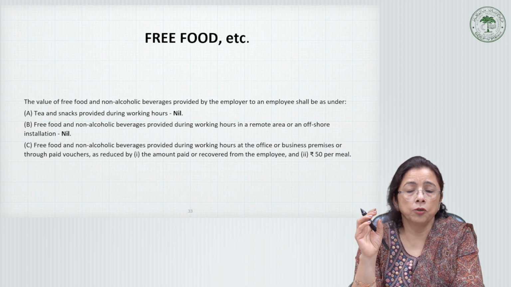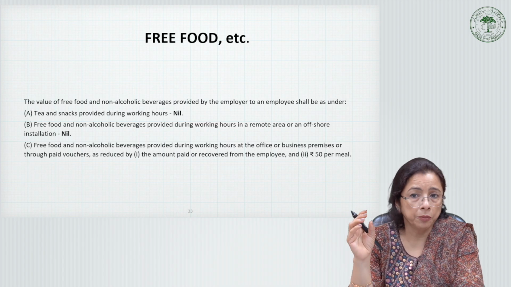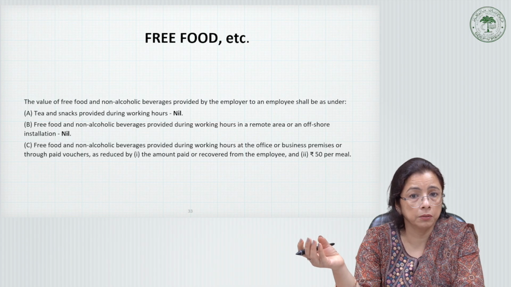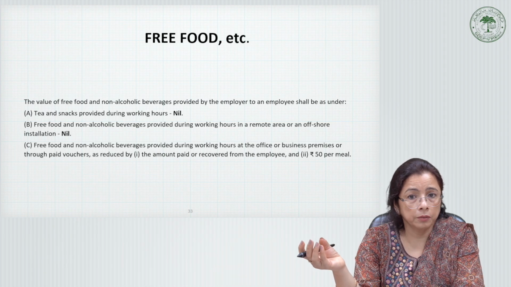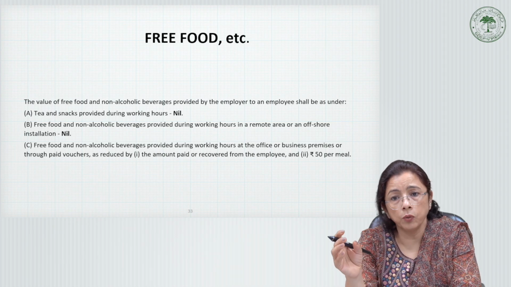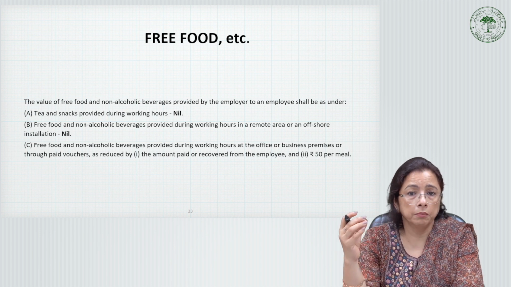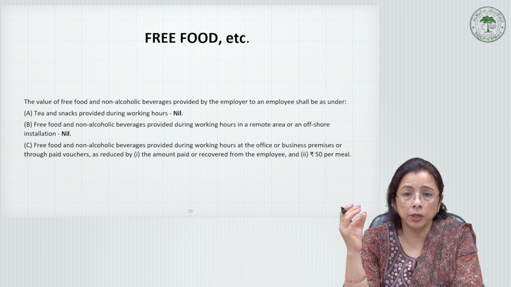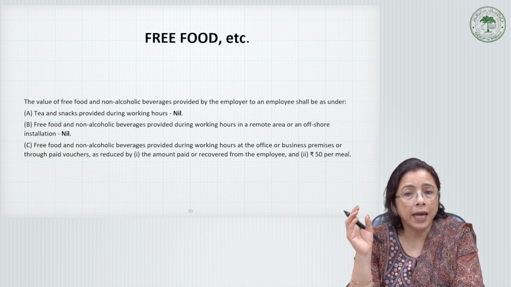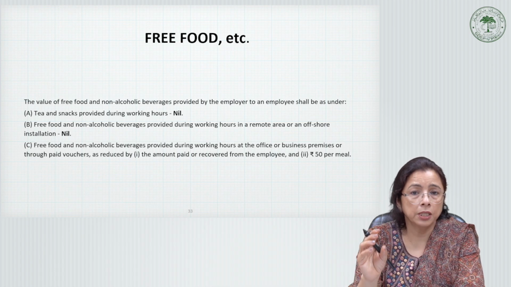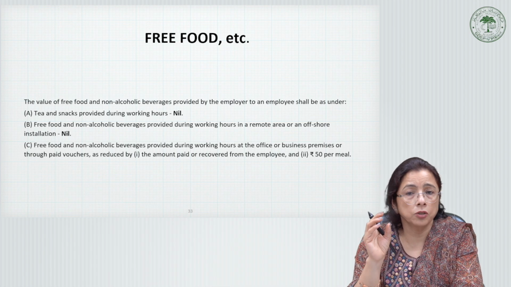Similarly, if you are working in some remote area, maybe an offshore site, and you are provided with free food or non-alcoholic beverages, this kind of perquisite is free of cost. Nothing is charged.